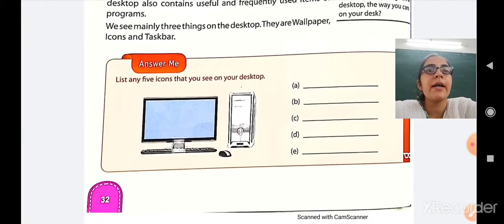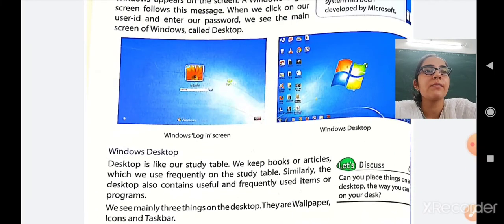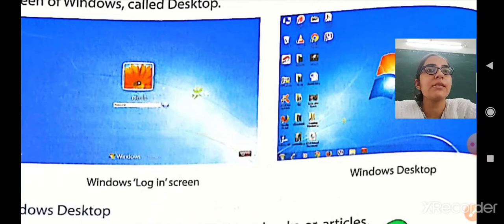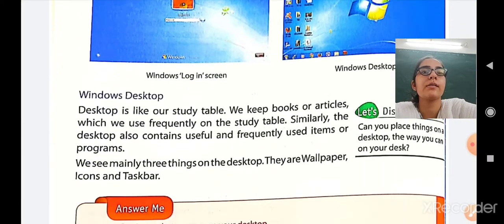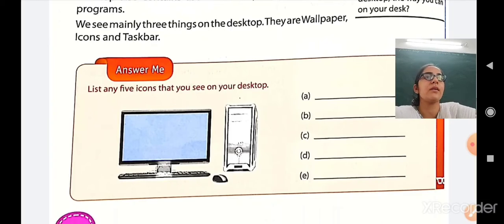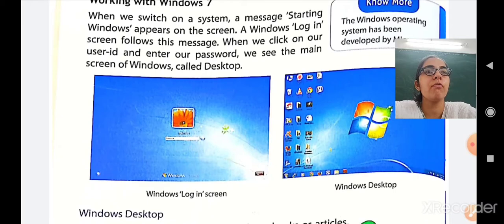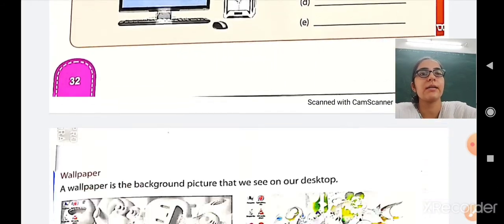Now list any 5 icons that you see on the desktop. So which are the 5 icons? First is my computer, then recycle bin is there, then other items are there, like we can see here Google Chrome, VLC player, Mozilla Firefox, my files, my computer. Okay, so there are many things presented on the desktop. By default the things are my computer, recycle bin, Google Chrome, Mozilla Firefox, and the other program which you want. Okay, so here VLC player is there.